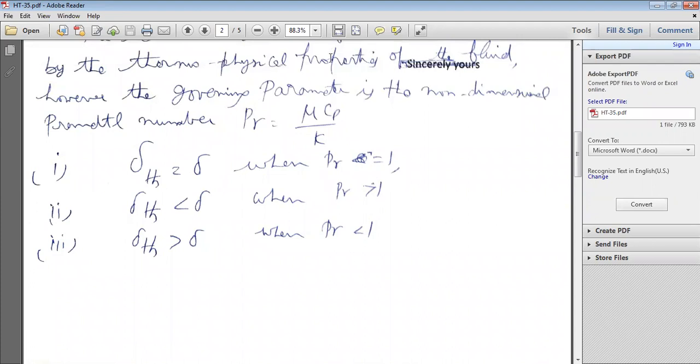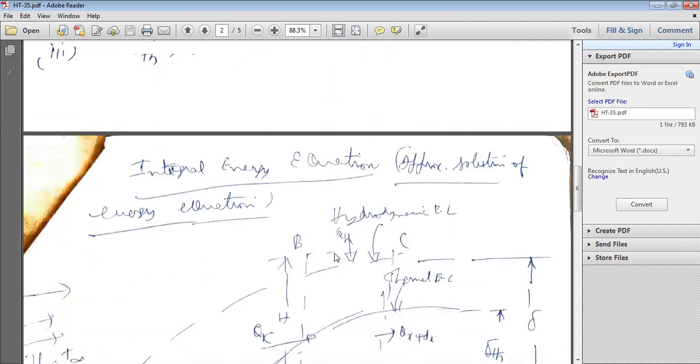If it is greater than 1, delta TH is less than delta. And if it is less than 1, delta TH is greater than delta.